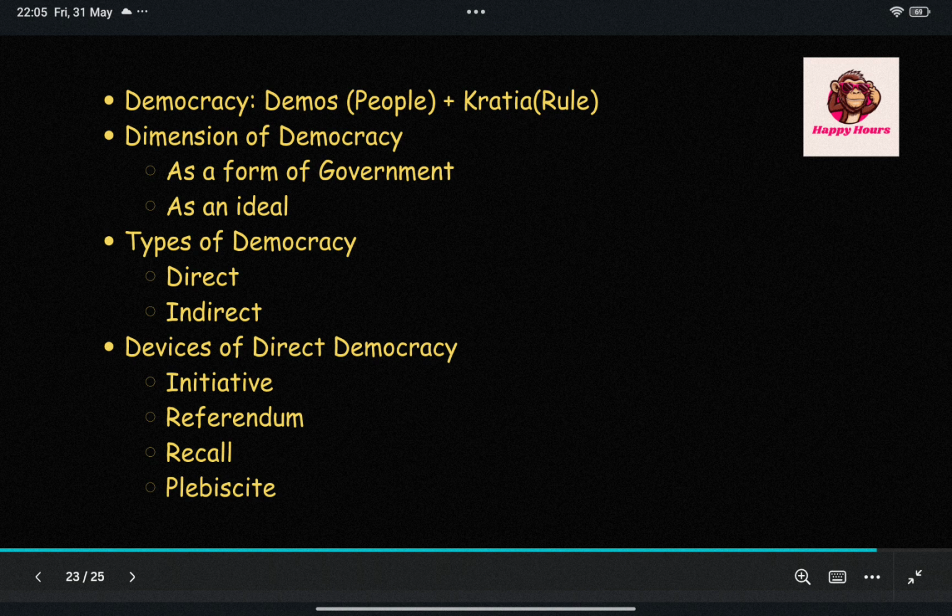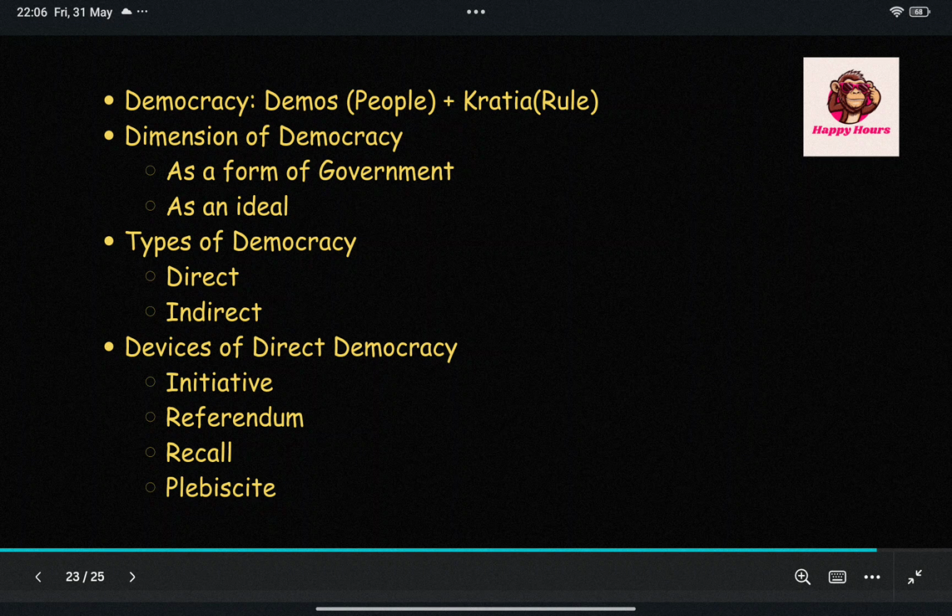The second dimension is democracy as an ideal. It is a democratic society. A democratic society is that society where justice, equality and liberty prevail. There should be one other point added to it, and that is democracy is based on rational thinking, as decisions are arrived at by discussion. The success of democracy depends on the rationality of the individuals.